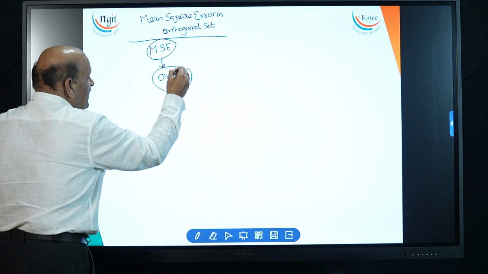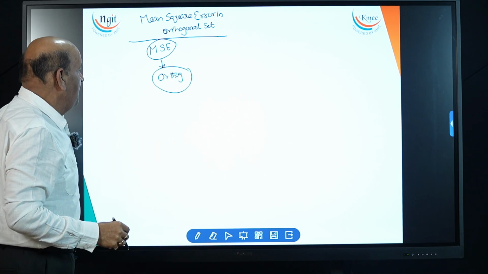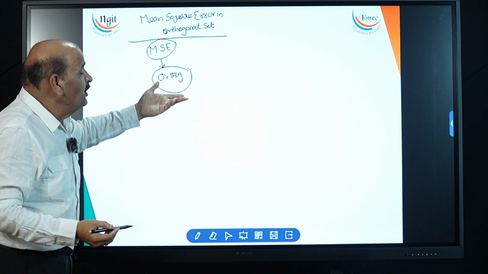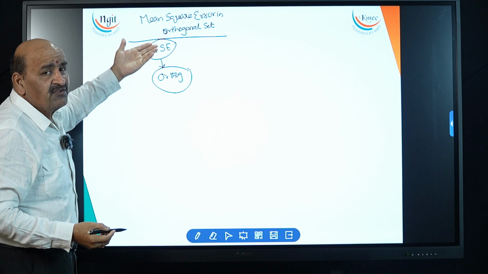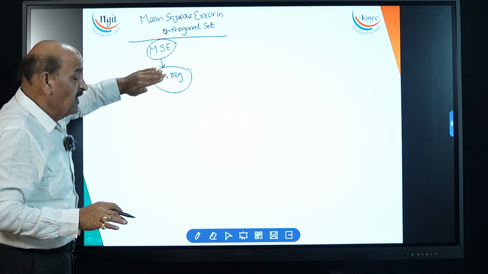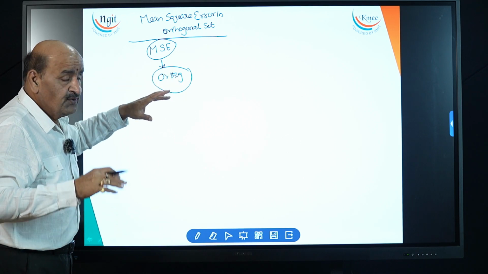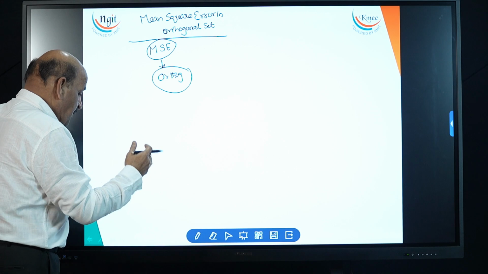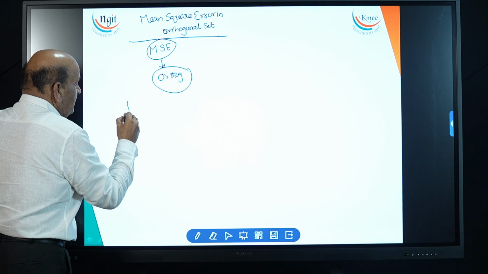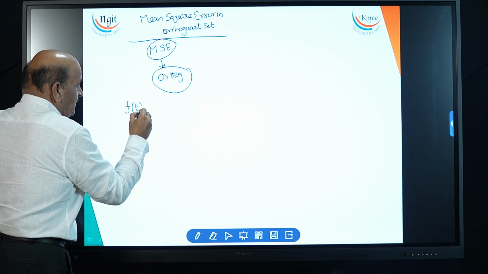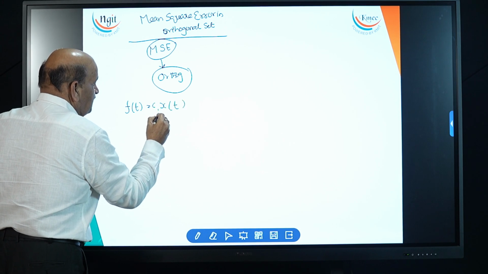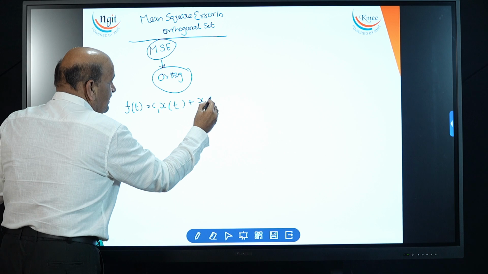Students have to notice this one. So after discussing the orthogonality principle only, you will be able to discuss mean square error or complete and closed set of signals. So for these two topics, orthogonality is the heart. That's how you have to focus on orthogonality. Now, what is mean square error? For example, any signal can be written as f of t equals some constant into x of t plus some error.